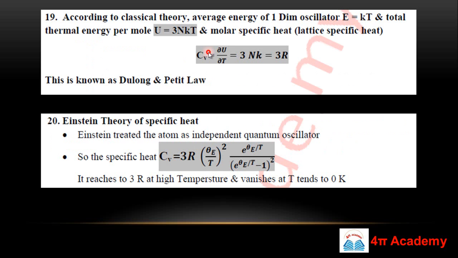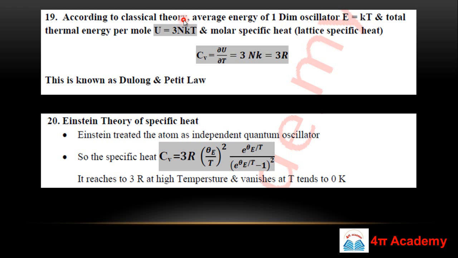This slide is very important because in this slide we will learn about the specific heat. So specific heat we can also calculate for our crystal. First of all, the classical theory is used to derive the value of the specific heat for your crystal. According to this theory, the average energy of a one dimensional oscillator is kT.